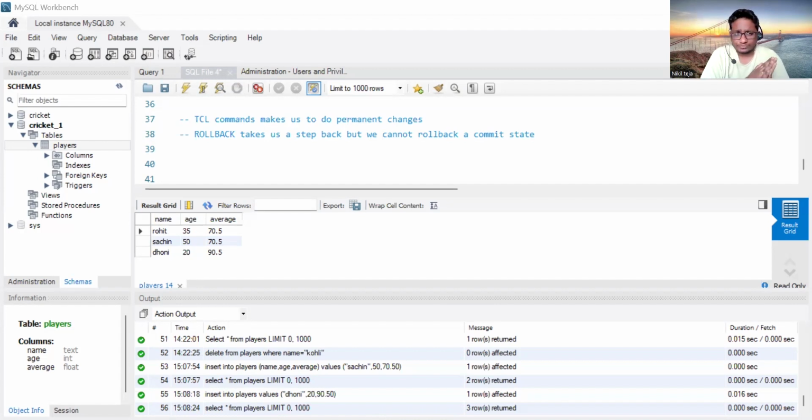There are two main commands in the TCL. One is commit and the second one is rollback.